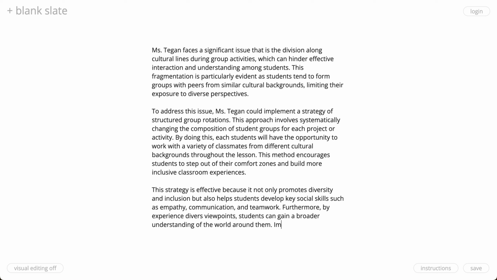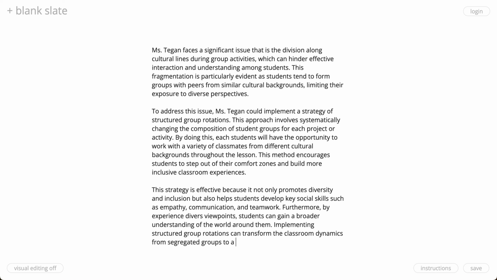this classroom. So, implementing structured group rotations can transform the, let's say, classroom dynamics from segregated groups. Oops, sorry about that, folks. Rotations, there we go.